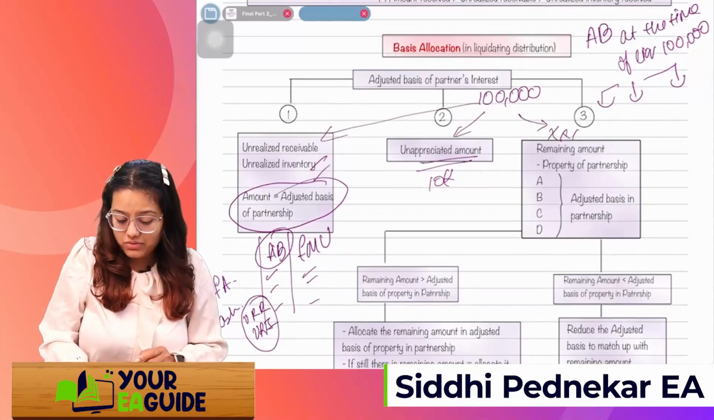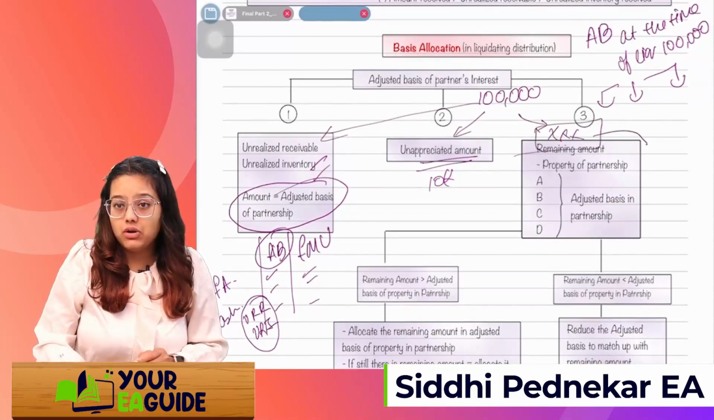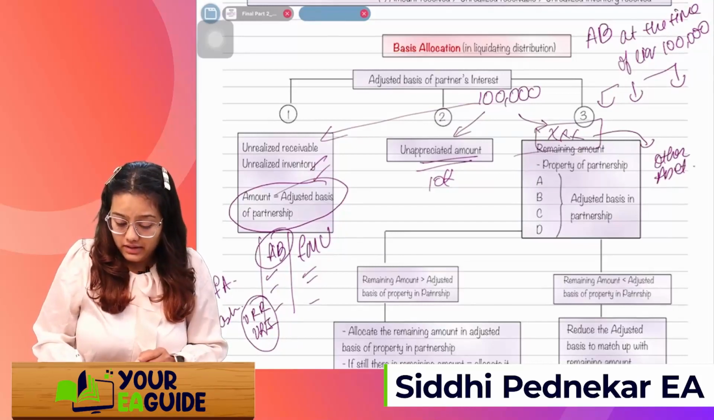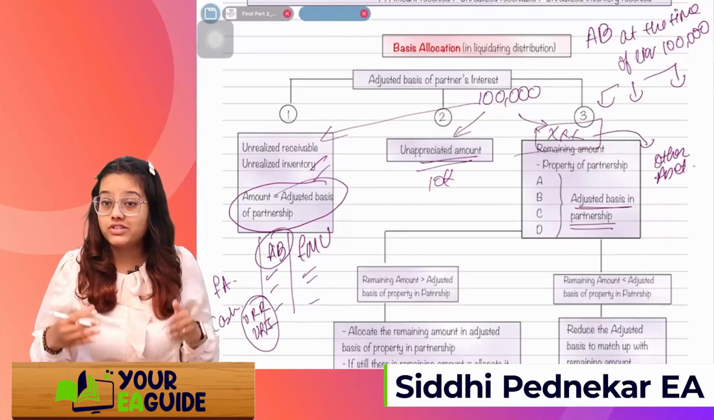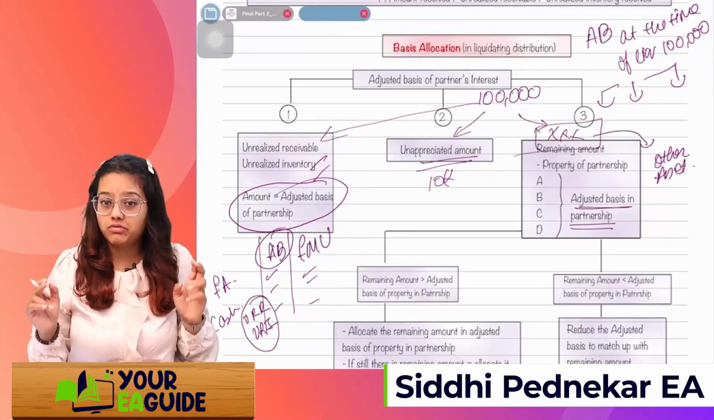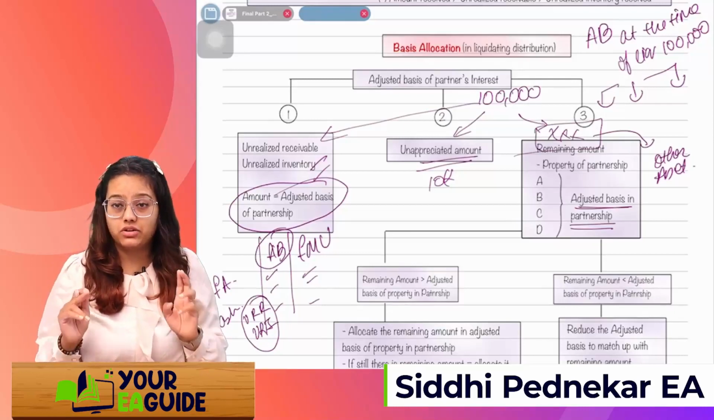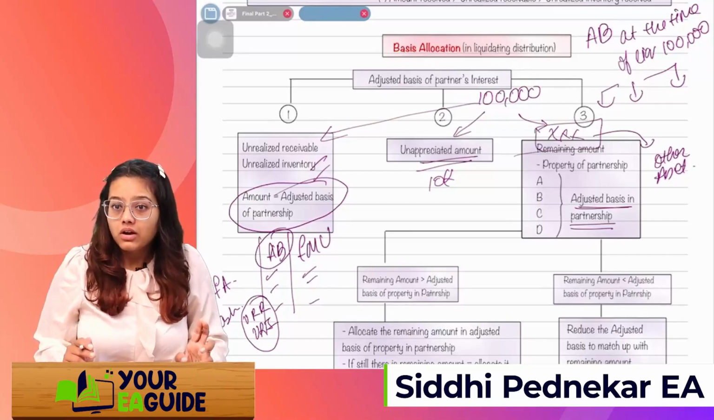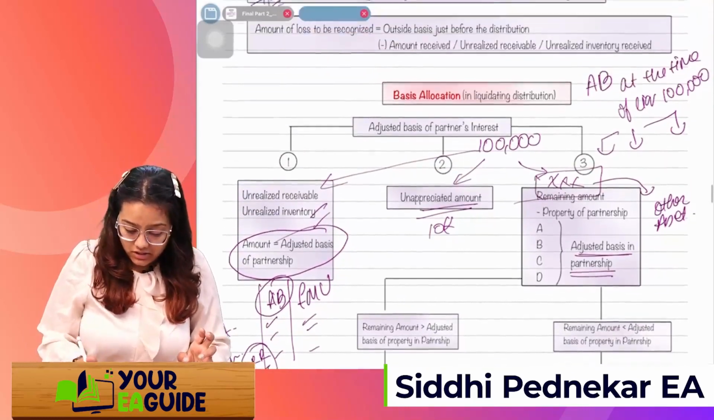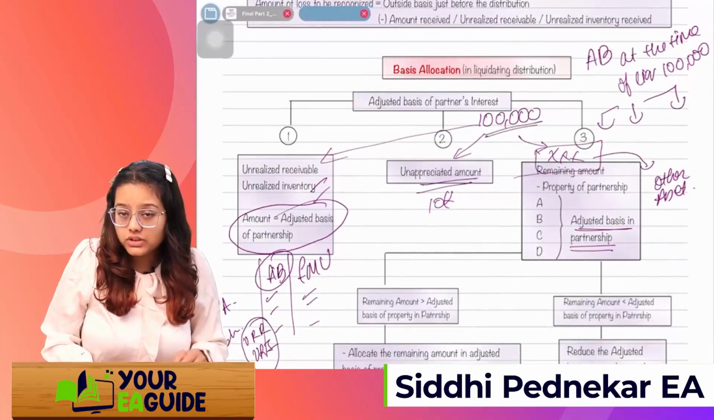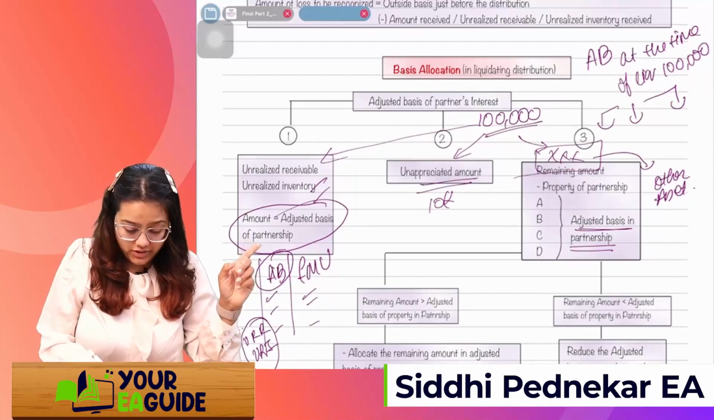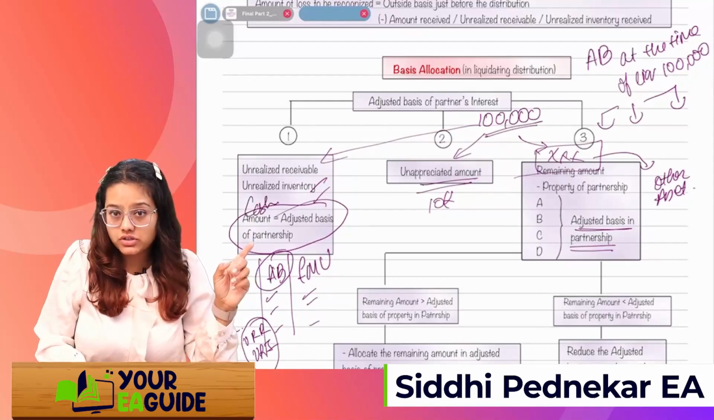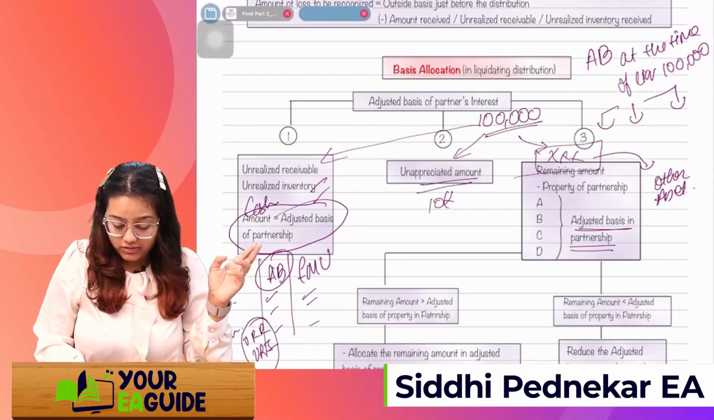Whatever is the remaining from this 1 lakh, we have distributed this to... whatever amount is remaining, we'll allocate amongst other assets in the ratio of adjusted basis in the partnership. Mark my word, it is adjusted basis and not the FMV. Got it? So now understand, out of this 1 lakh, I have allocated to the first part, that is unrealized receivable and unrealized inventory. Here cash will also come. And the cash. Second, the unappreciated amount I have allocated.